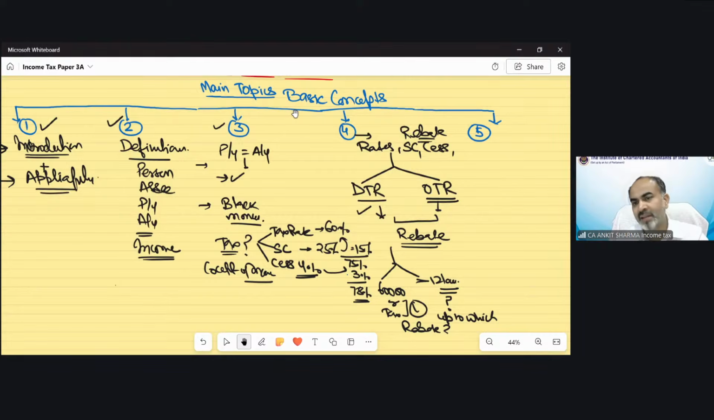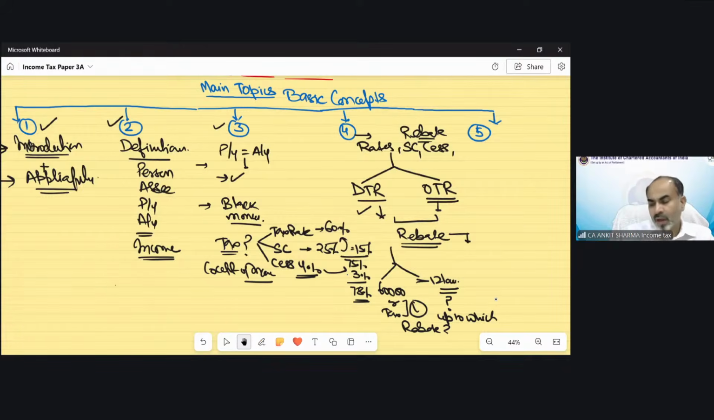1270580. Exactly, that's the limit up to which you need to calculate the rebate. Else, you need to skip the rebate provision in case of default tax regime. In case of optional tax regime, the rebate provision is very simple. If your income is up to rupees 5 lakh, you can claim the rebate of 12,500 rupees or the amount of tax, whichever is low. Once the income is exceeding 5 lakh rupees, you cannot claim the rebate benefit under optional tax regime.